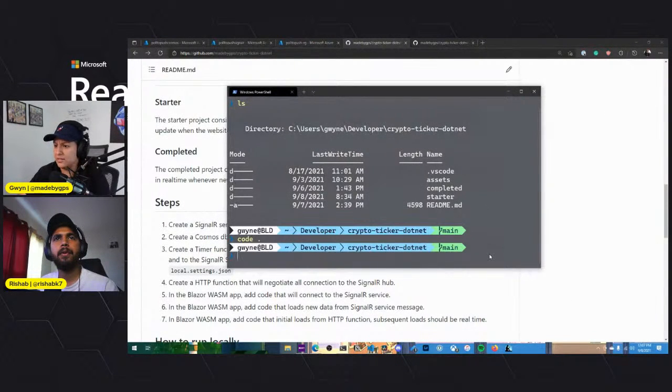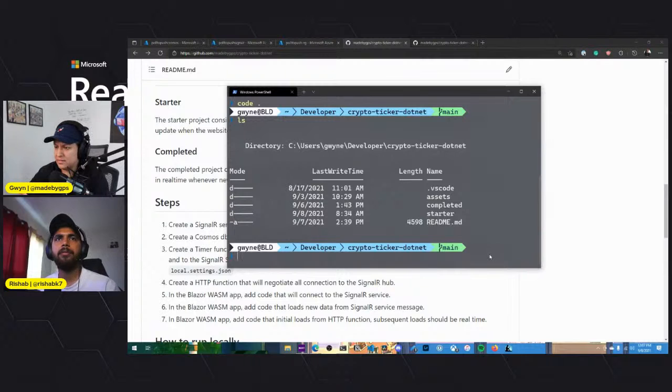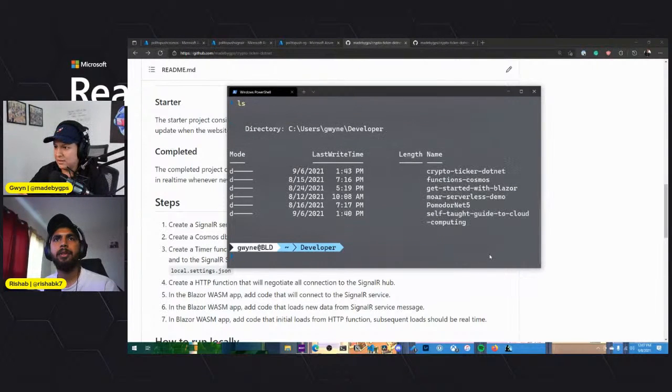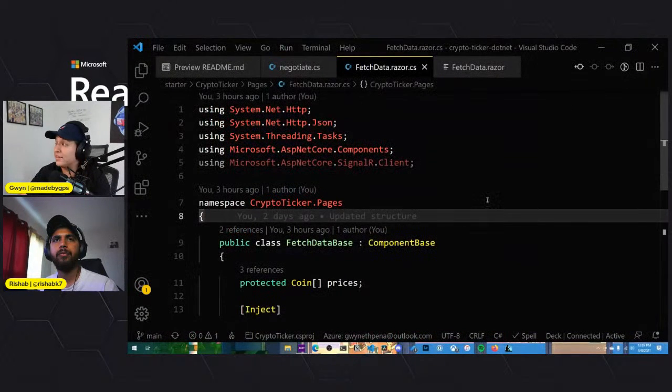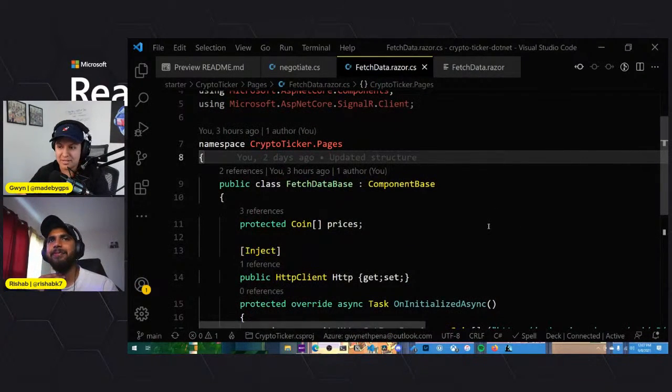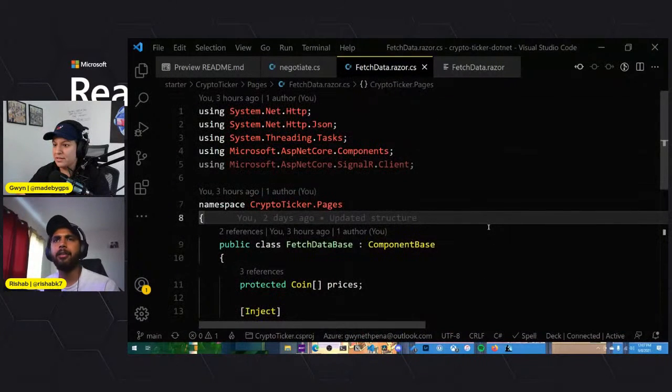I have it here locally. I think I'm in the right one. Let me go back one. Yes, crypto ticker. Okay, let's go ahead and open up the whole project. Here, it's open already. All right, let me know if this size is good, like everyone can see. I want to make sure everyone's not squinting their eyes to be able to see what's on the screen, because I know when it comes to fonts and text and things like that. I think it looks pretty good. Looks good. Yeah, I might struggle a little bit because there's a lot less real estate for me to use and move around, things like that.